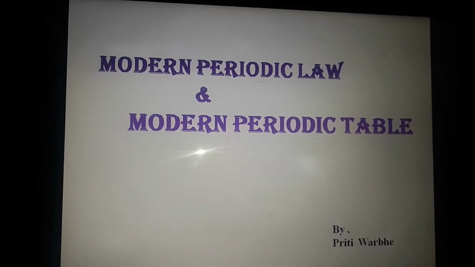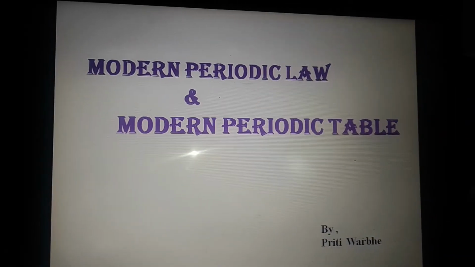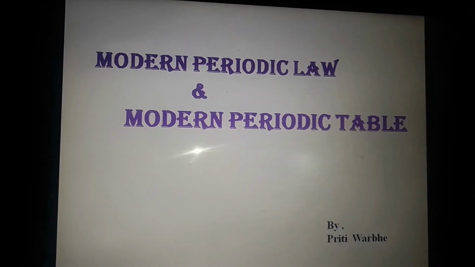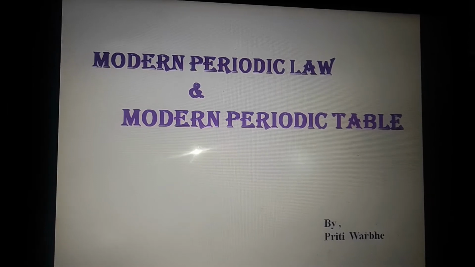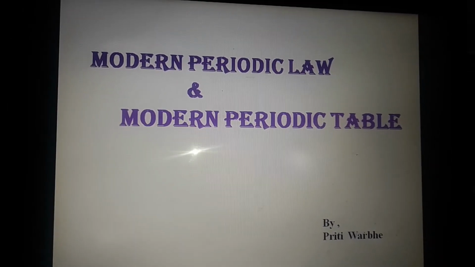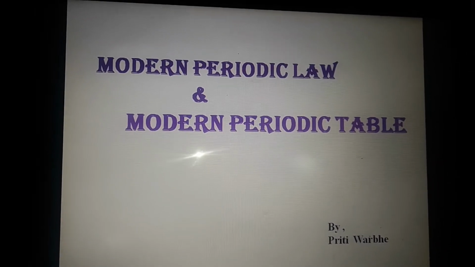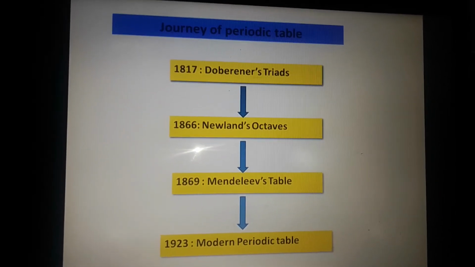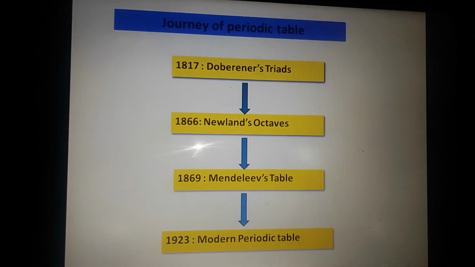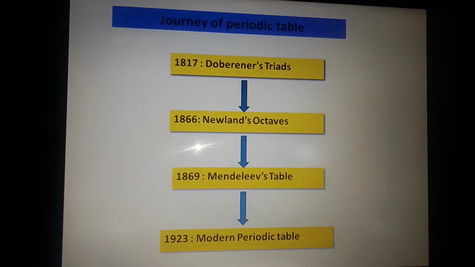Hello friends, today we will see periodic law and the modern periodic table. Before that, we will see the history of the formation of the periodic table and the arrangement of the elements. Now, when we see this journey, first of all, in 1870, Doberiner's triads were found.